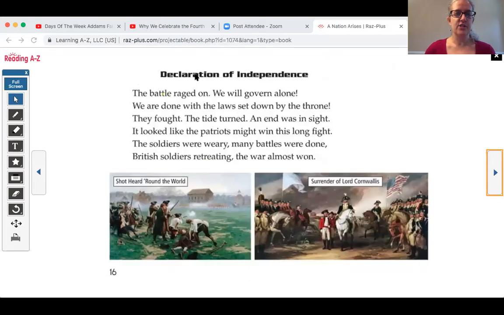Okay, let's read. Declaration of Independence. The battle raged on. We will govern alone. We are done with the laws set down by the throne. They fought. The tide turned. An end was in sight. It looked like the patriots might win this long fight. These soldiers were weary. Many battles were done. British soldiers retreating. The war almost won. You can see some pictures where the colonists were fighting the king's soldiers.